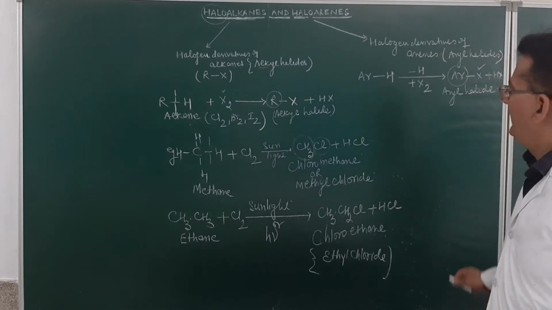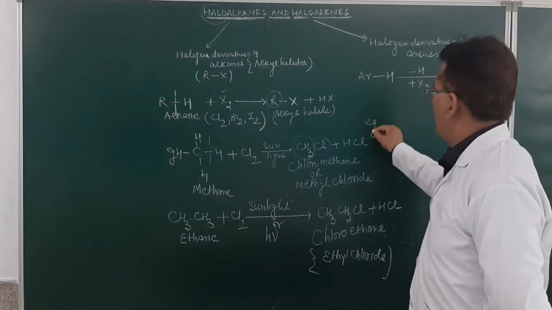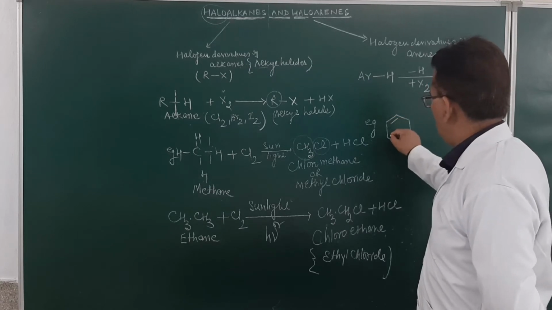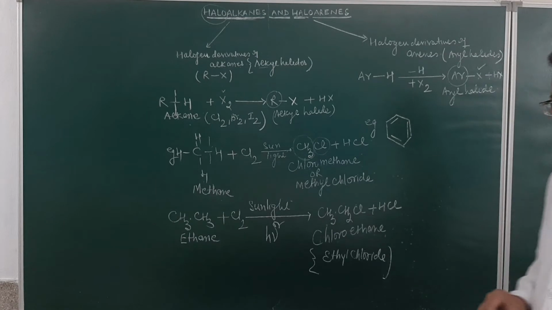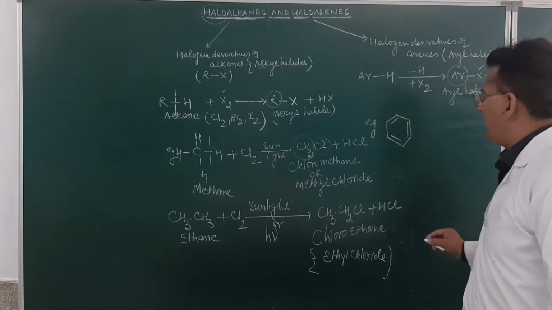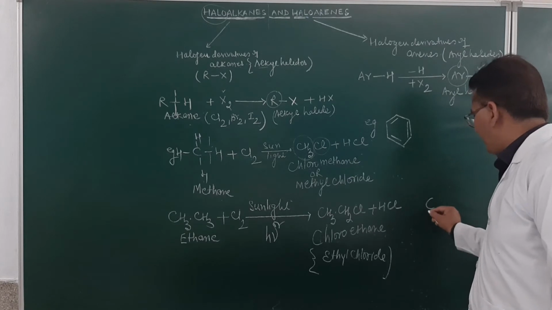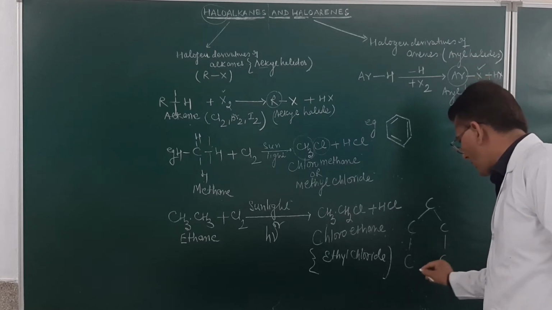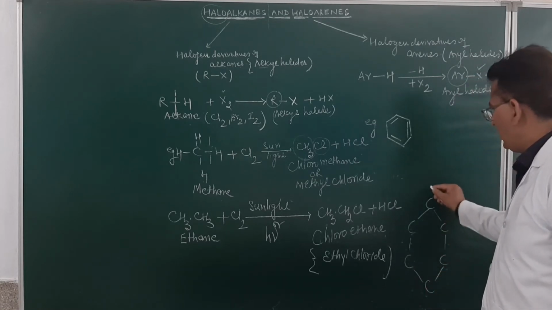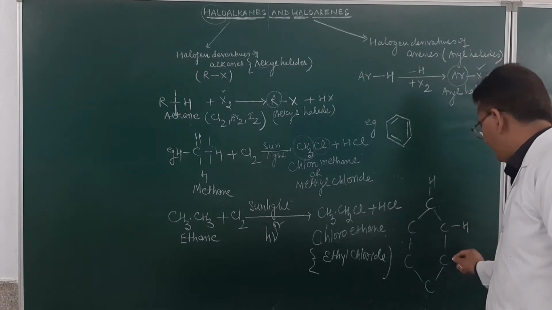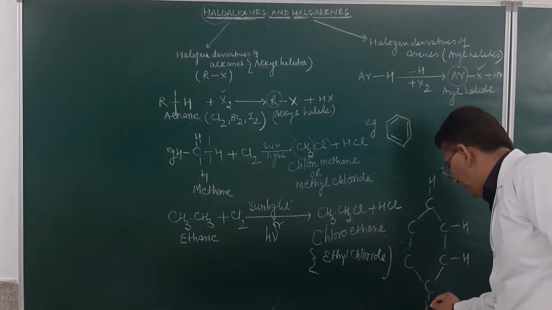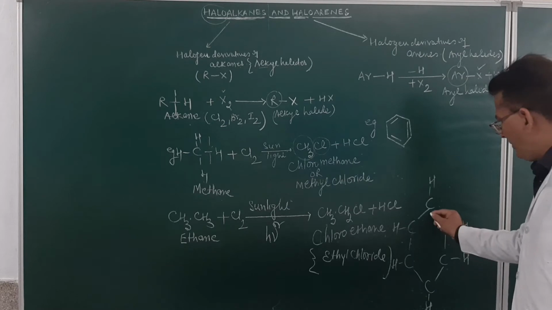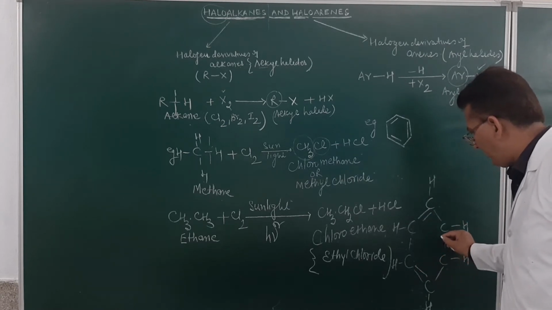Am I clear? As for example, if you take the benzene ring, just see student, this is benzene. How otherwise would I make the structure of benzene? In the open chain structure, the structure of benzene will be this. This will be H. Here it will be H. This will be H. Then H. Again H. And then H. And this will be alternate single and double bonds.